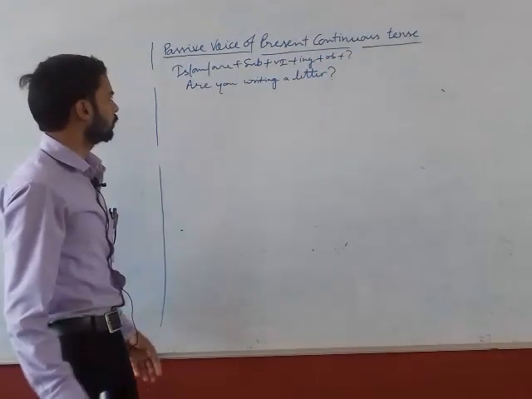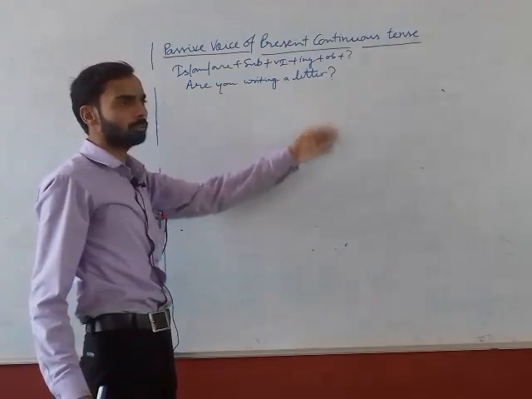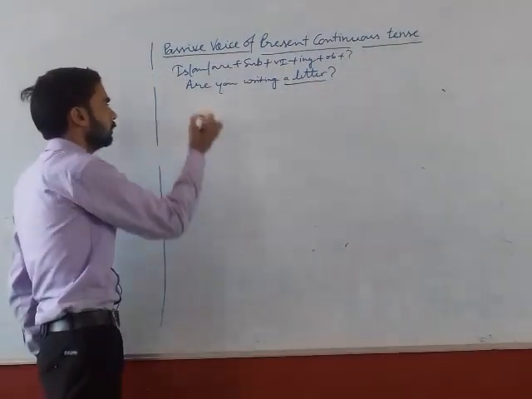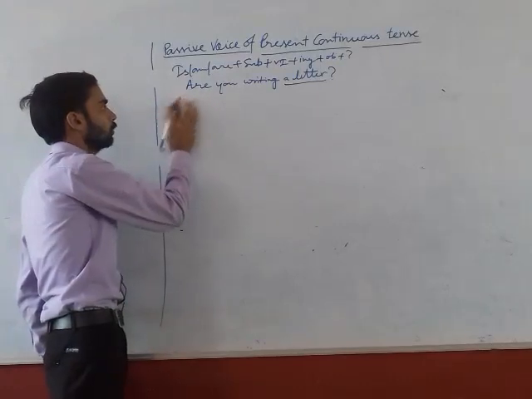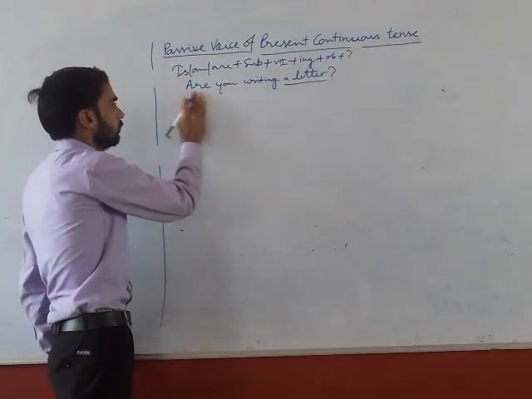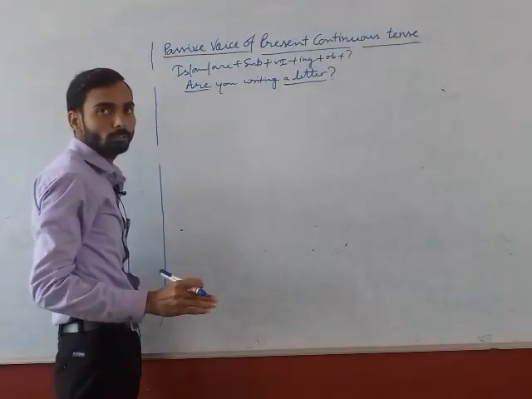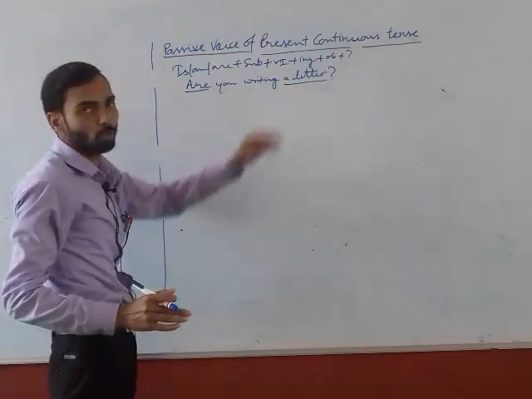What do we have to do? When we have to change it into passive voice, we have to write auxiliary verb according to our new subject.